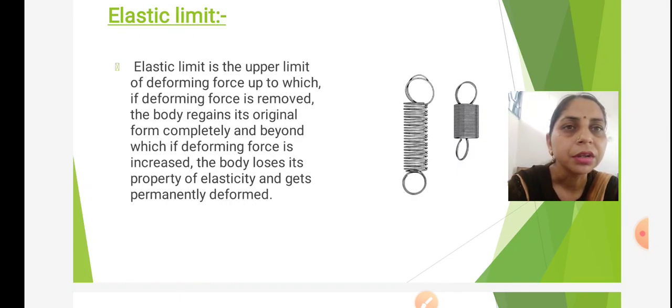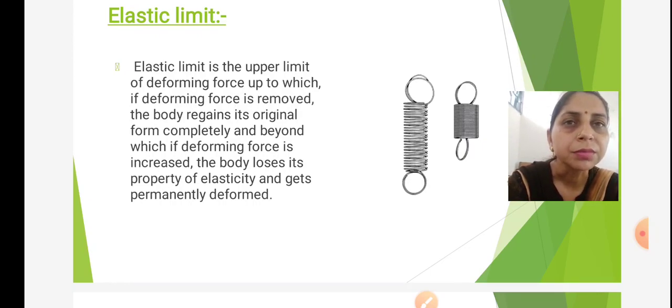Next is elastic limit. Elastic limit is the upper limit of deforming force up to which, if the deforming force is removed, the body regains its original form completely, and after which, if the deforming force is increased, then the body loses its property of elasticity and gets permanently deformed.